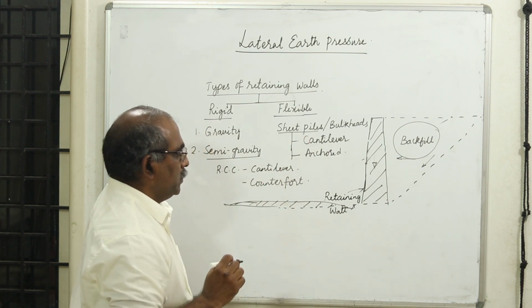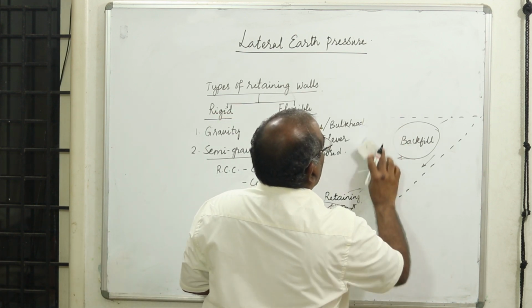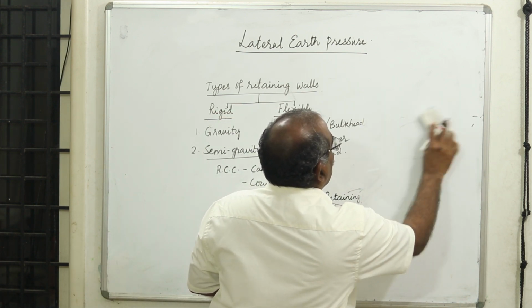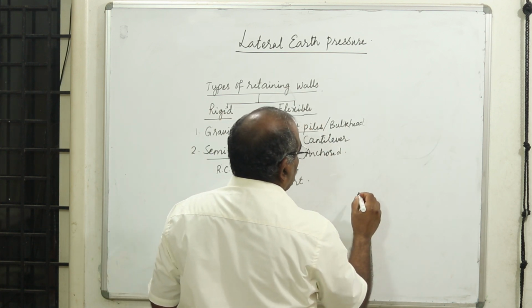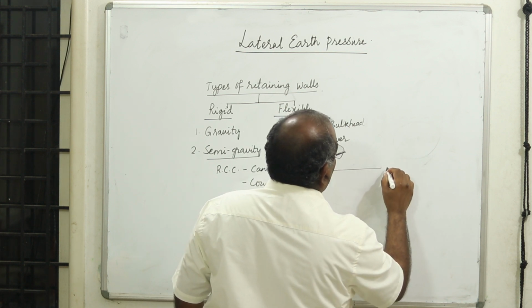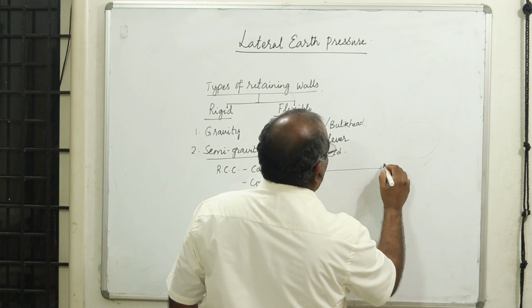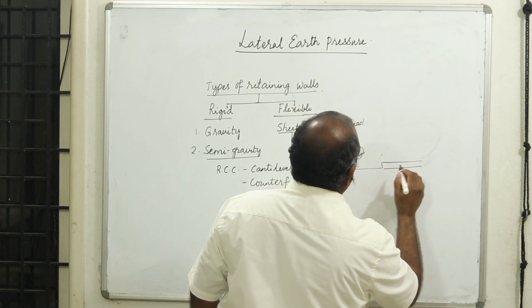piles. Where do you use this? This is used if you have waterfront structures. For example, you have a harbour region. Along the shore you have a harbour. What happens? You have water and you need to have some structures for loading and unloading.